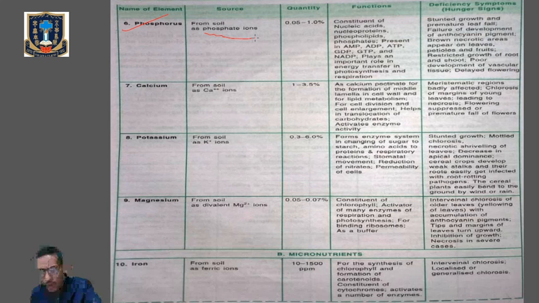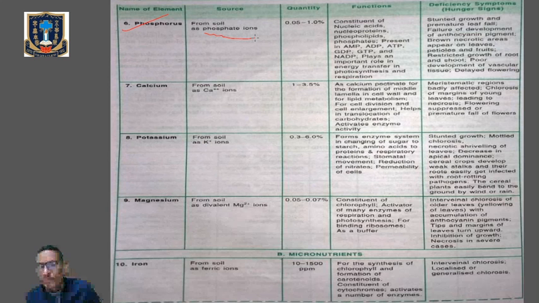The function or role of phosphorus is that it is one of the important constituents of nucleic acids, phospholipids, ATP, AMP, ADP, GTP, and NADP. These are the important constituents where phosphorus is present. It is also involved in metabolic processes where proteins are synthesized. It helps in photosynthesis, glycolysis, respiration and fatty acid synthesis. So these are the general functions of phosphorus.